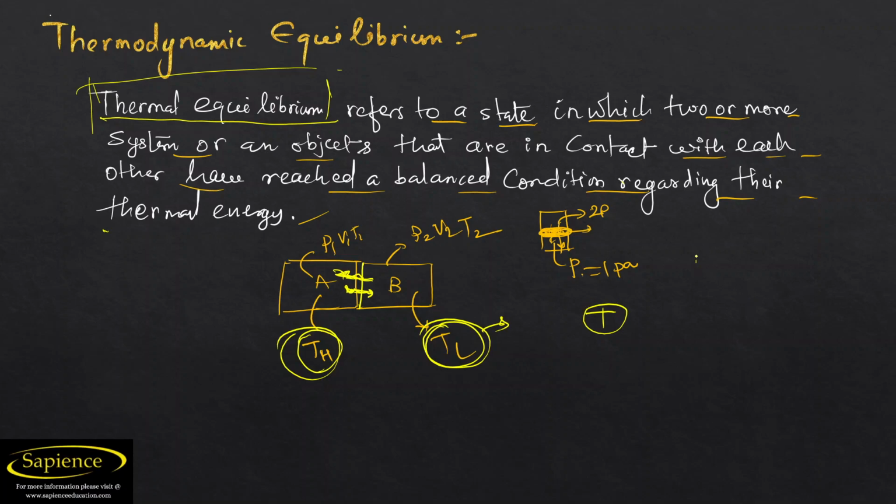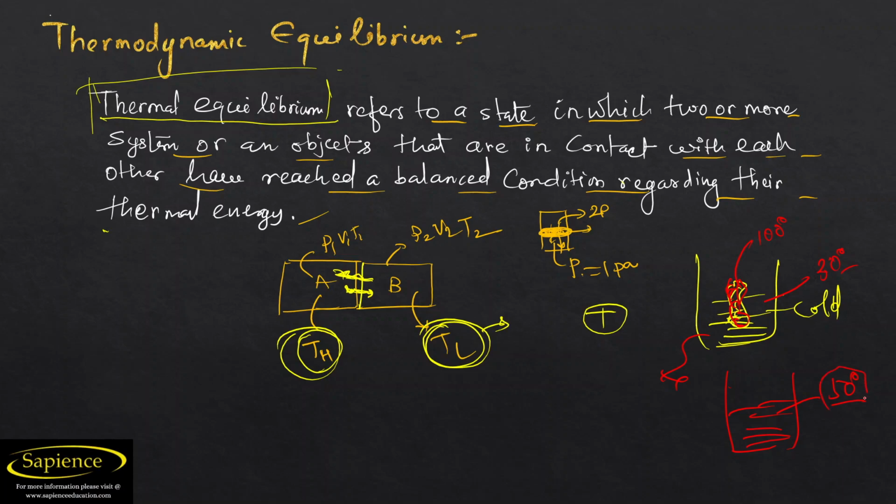For example, again I am explaining one more thing. There is cold water and there is a hot iron rod. If the hot iron rod has a temperature of 100 degrees and the cold water has a temperature of 20 or 30 degrees, after some time, what happens? The temperature of both the iron and the cold water reaches 50 degrees. Now neither is the temperature of the iron decreasing, nor is the water's increasing. Now we can say that both the systems are in thermal equilibrium.